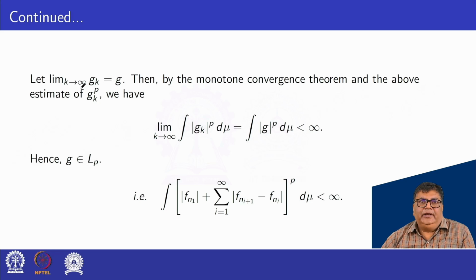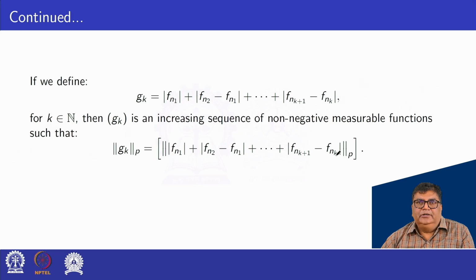Let the limit as k tends to infinity of g_k be equal to g, that is, g_k converges pointwise to g. Then by the monotone convergence theorem and the above estimate of g_k in p, we have the limit as k tends to infinity of the integral of |g_k|^p d mu equal to the integral of |g|^p d mu, which is bounded by this assumption. Hence g belongs to L^p, that is, the norm of g in p is this.